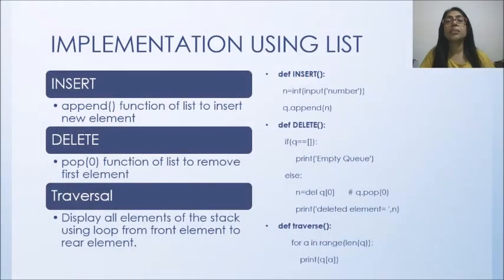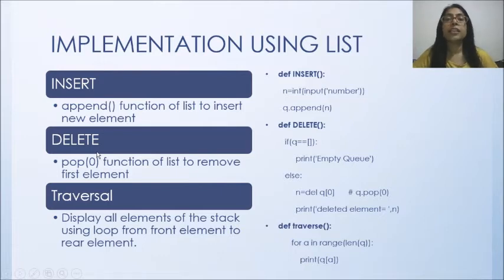So for list implementation, to create a queue, I have written functions for insert, delete and traversal. Let's understand them one by one. Let's check first insert. Insert is similar to what we did in stack. The append function is to be used, to append an element at the end of the list. So this is your insert operation.